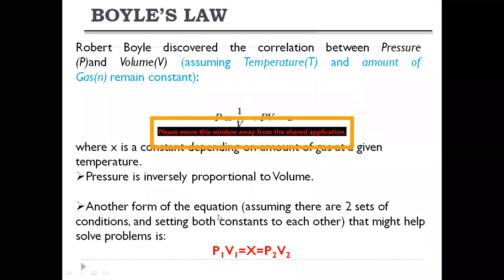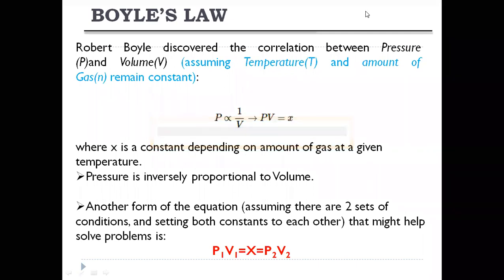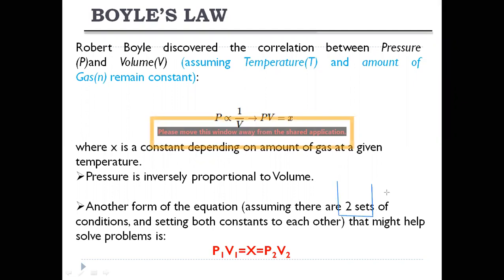And another form of the equation is, if you take two vessels here, this is one vessel and this is another vessel.